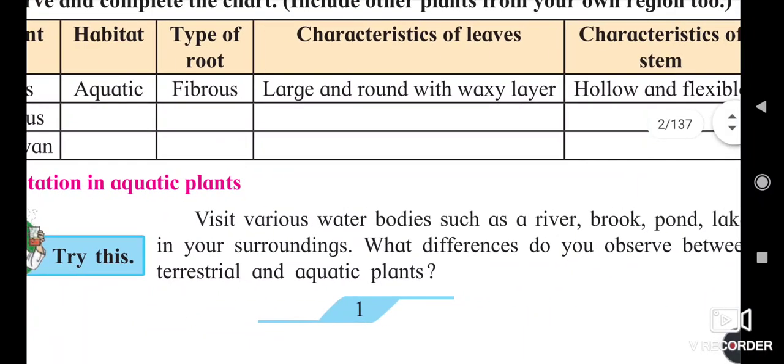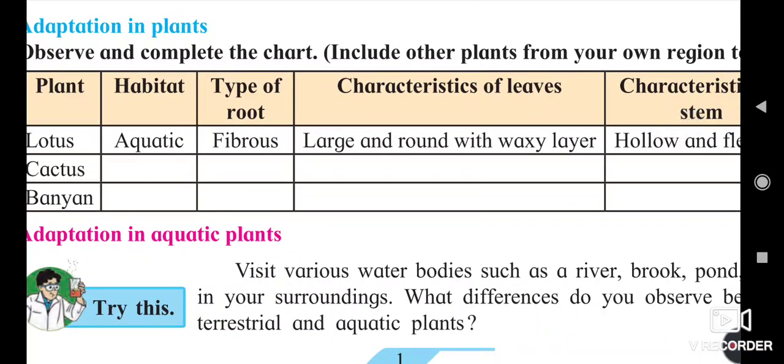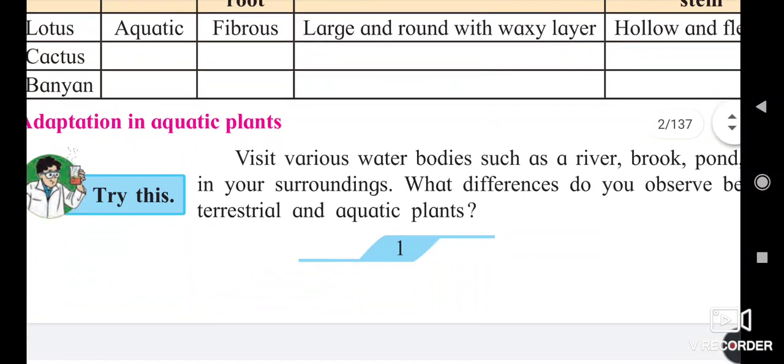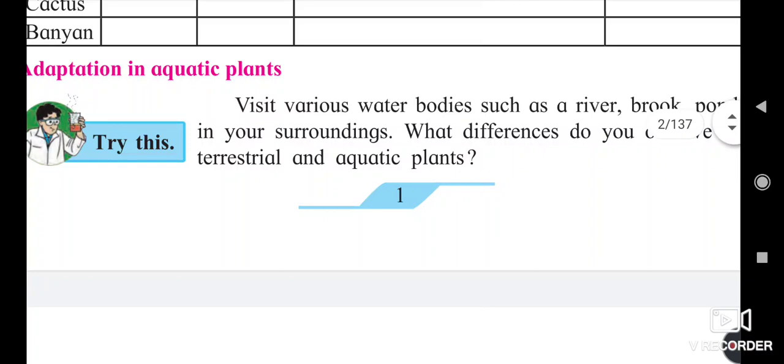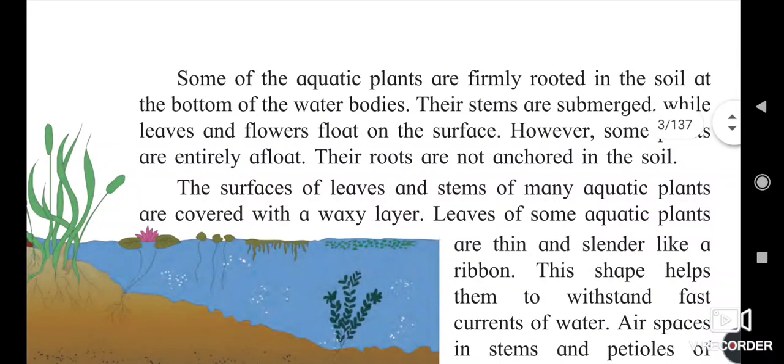So these are the characteristics of different plants, and they change themselves according to their stimuli and surroundings. Now, in the adaptation of water plants, some of the aquatic plants are firmly rooted in the soil at the bottom of the water bodies.